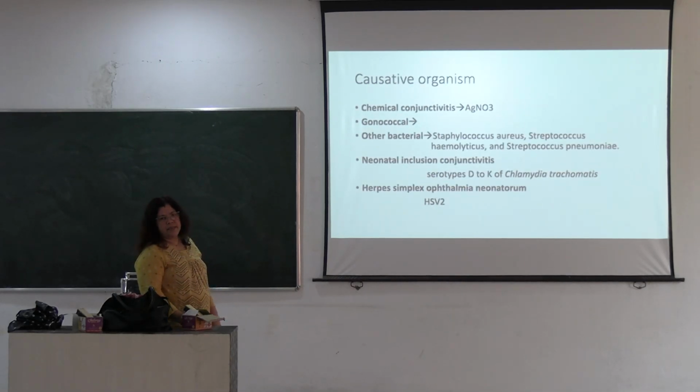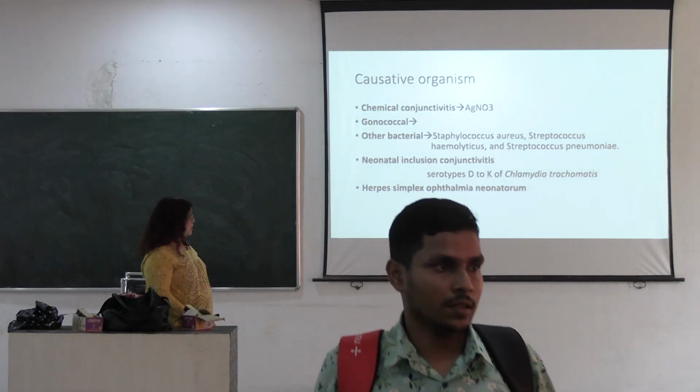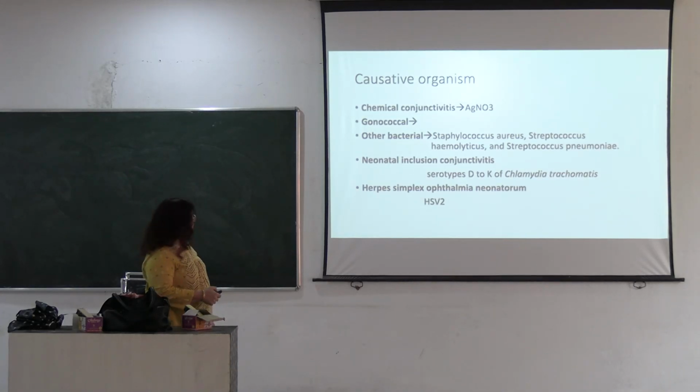Then causative organisms. Causative organisms are silver nitrate if it is chemical conjunctivitis, and gonococcal infection, as its name suggests, which is the most common. Then other bacterial infections may be Staphylococcus aureus, Streptococcus aureus, Streptococcus hemolyticus and Streptococcus pneumoniae.